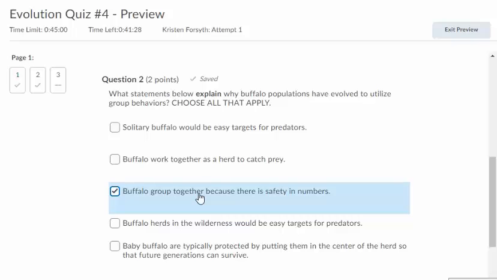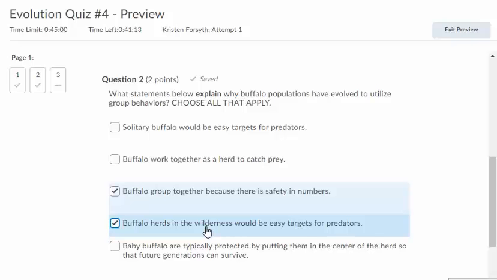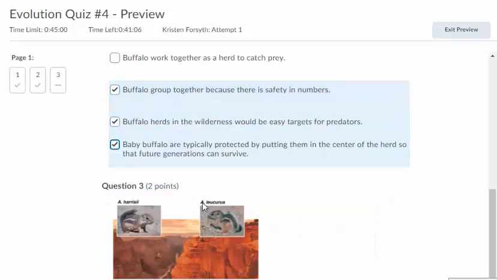If they're all together in a group, it's a lot harder for predators to pick on them and isolate them. Buffalo herds in the wilderness would be easy targets. Well, I think these two are very similar, so that would definitely be true. Baby buffalo are typically protected by putting them in the center of the herd so that future generations can survive. Would that be a reason to utilize group behaviors? Absolutely. Moving on, last question.